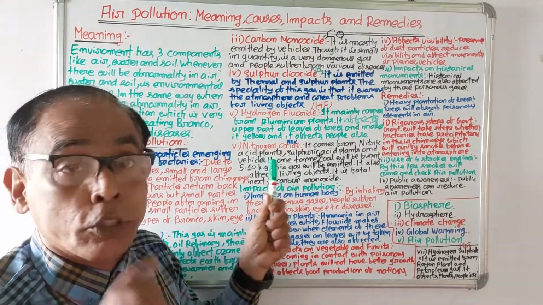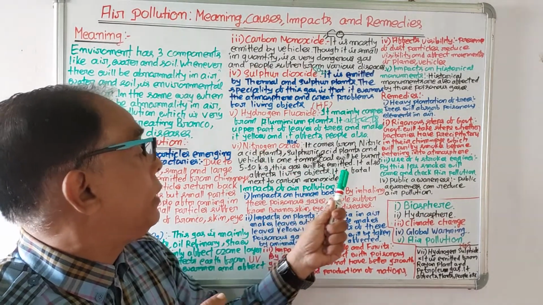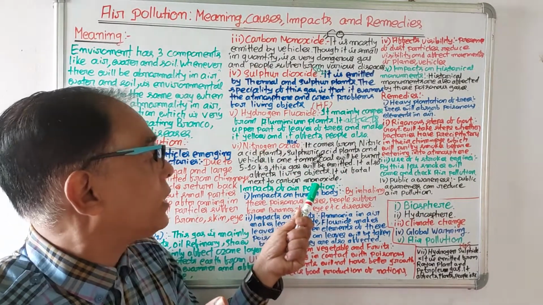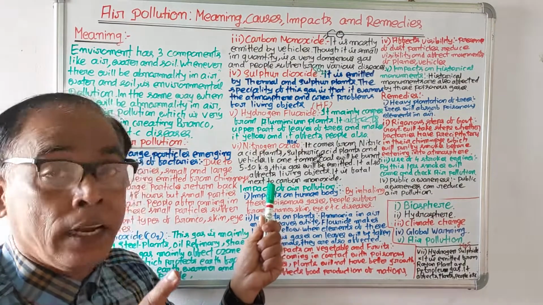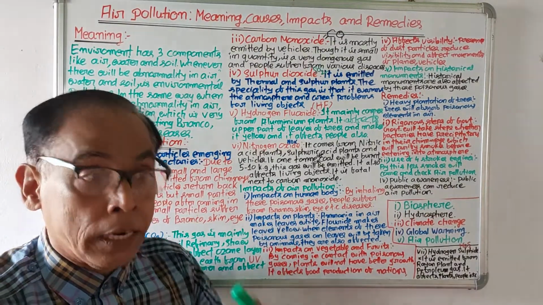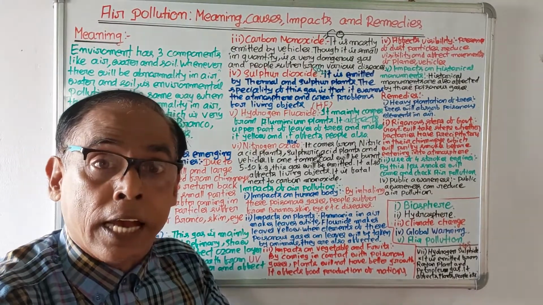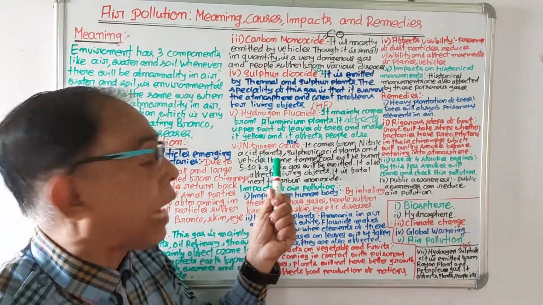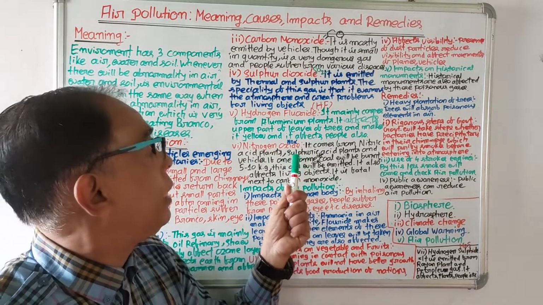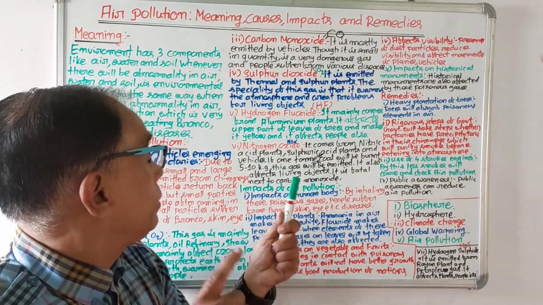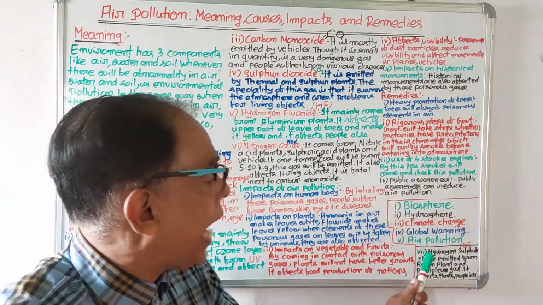The gas is nitrogen oxide. It also affects living objects, and it is fatal. Next to carbon monoxide, which is a dangerous gas, is nitrogen oxide, NOx.